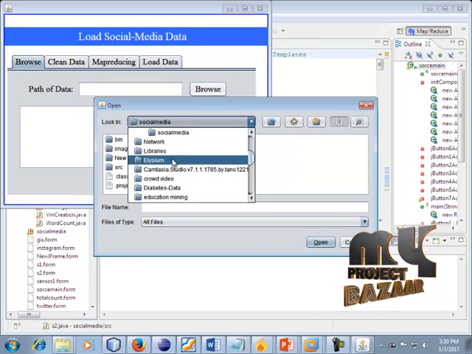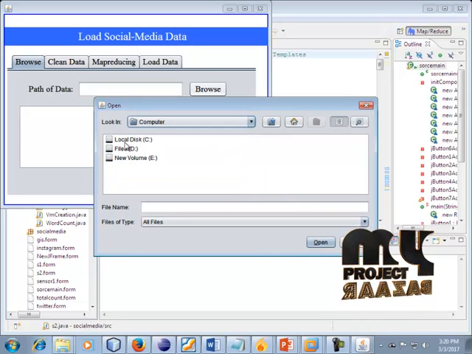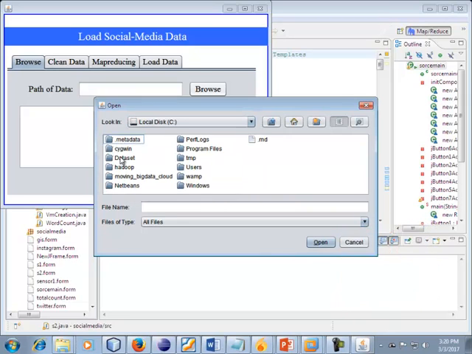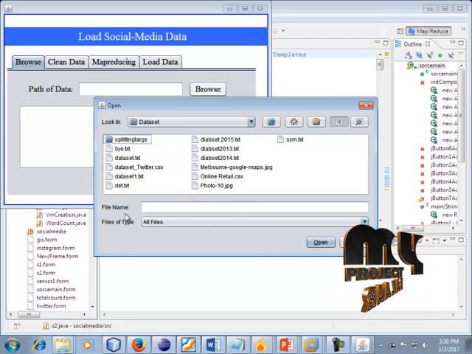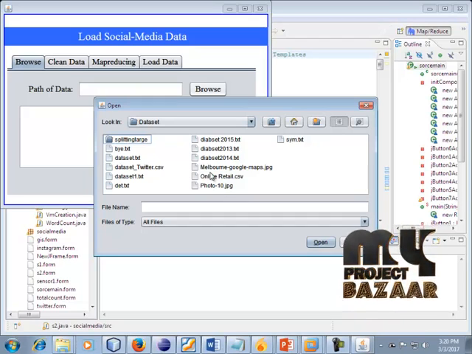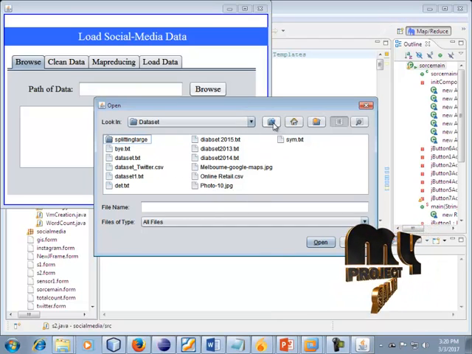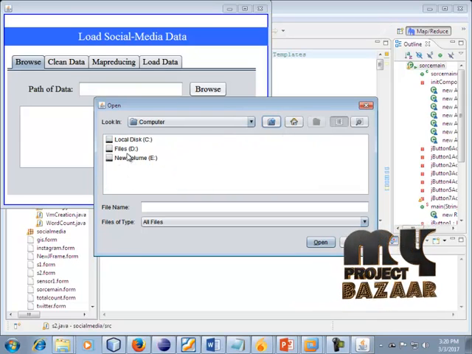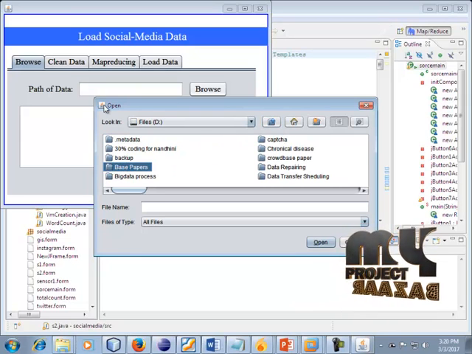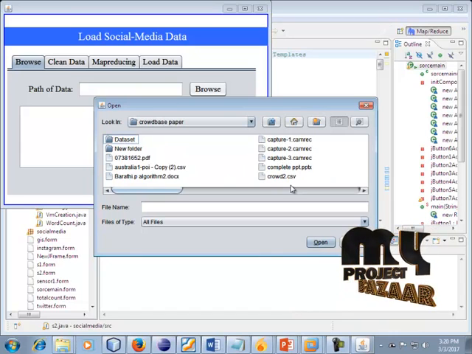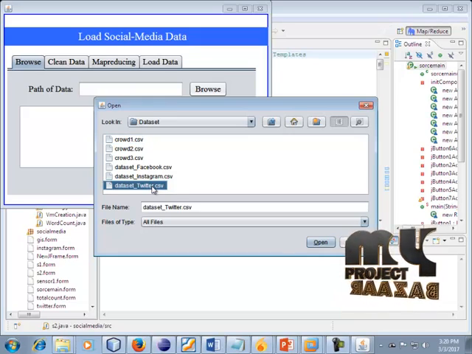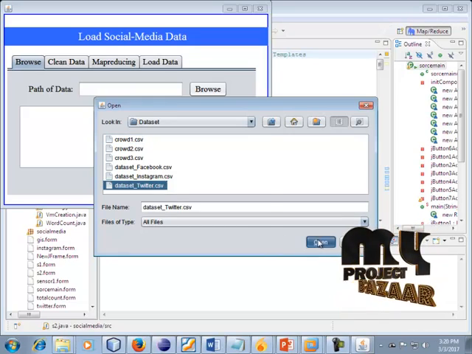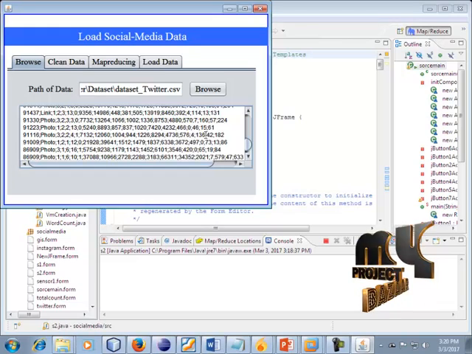Click this. Computer, C folder, data set, social media, cloud based super data set. We upload our first Twitter data set in this process. Click this open button. The data set is opened in this field.